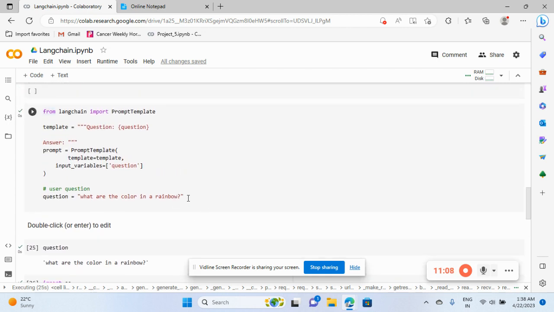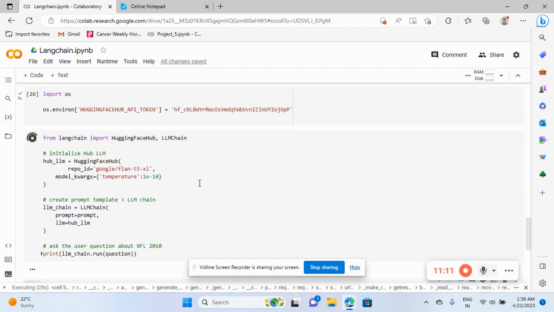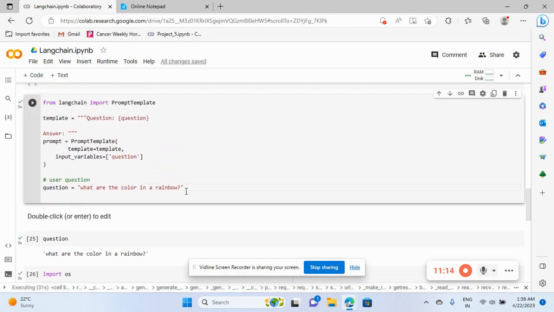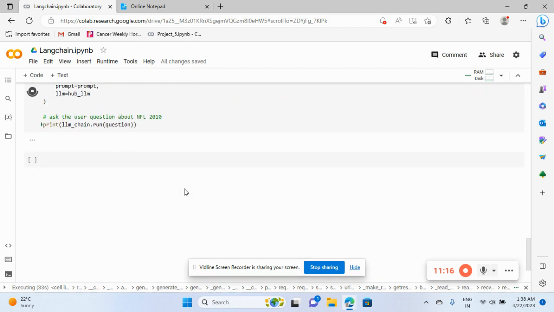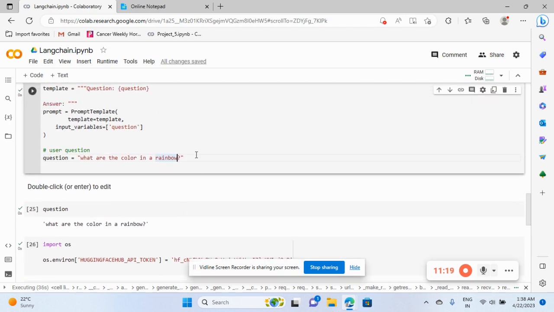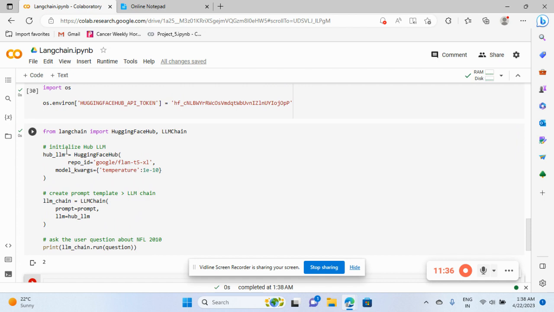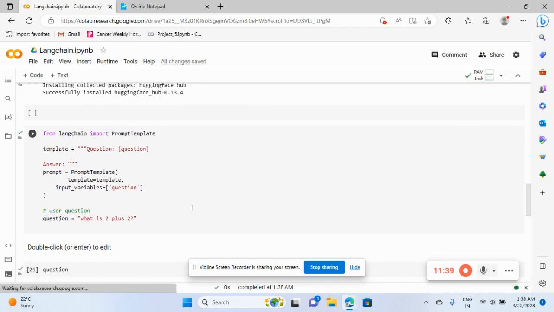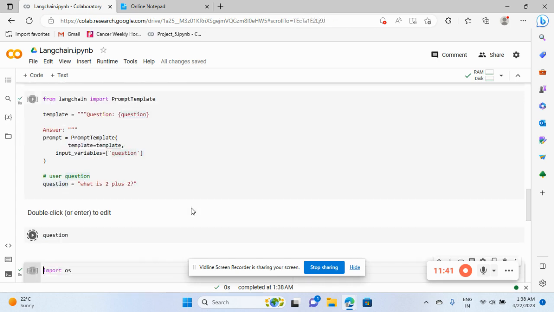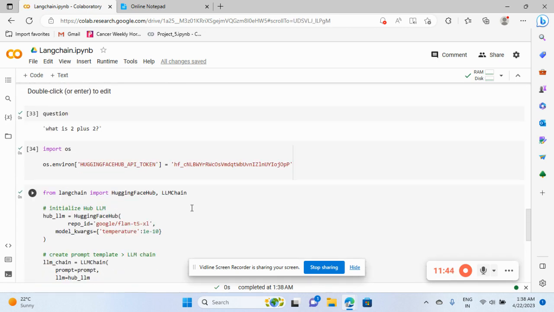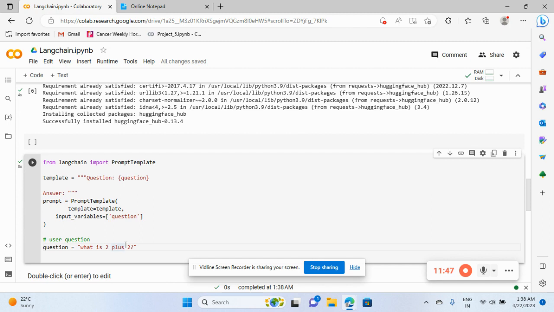What are the colors in the rainbow? Yeah, it should give all the answers actually. I don't know why it is not performing. Okay, I'll ask a simple question. What is 2 plus 2? Let's check that. It is already running. 2 plus 2 should give me the answer 4 actually.